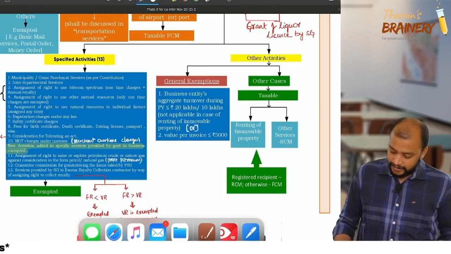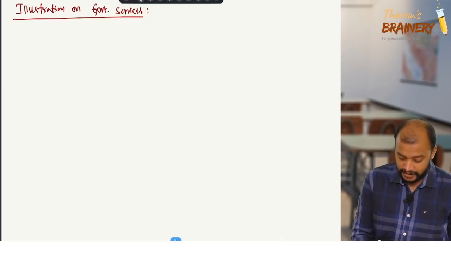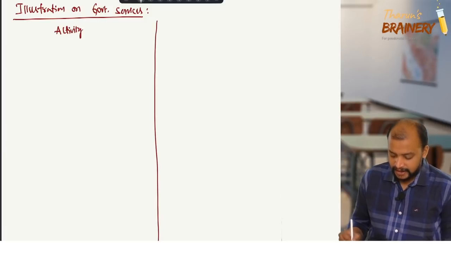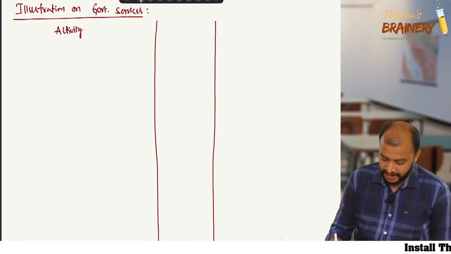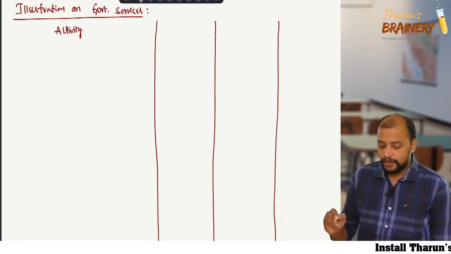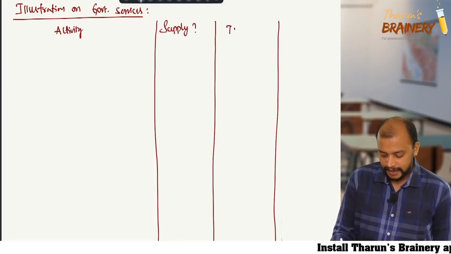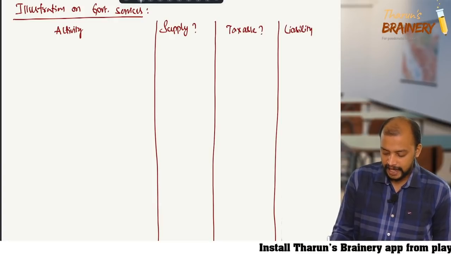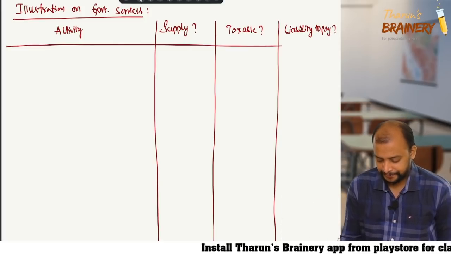Illustration on government services. First we need to know what the activity is, and then we need to know whether it is supply, whether it is taxable, and who is liable to pay GST. Supply, taxable, liability to pay. These are the three things that we need to know for each activity.